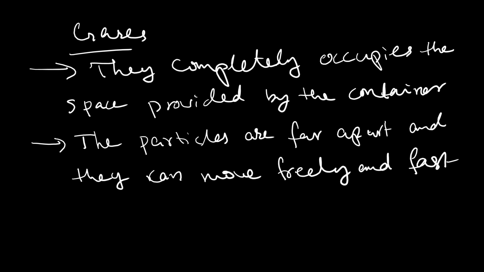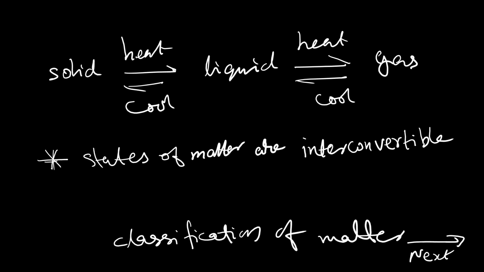The particles are far apart and they can move around freely and fast. So all these three types of matter, that is solid, liquid and gas, are actually interconvertible. That means one form can be converted to the other by applying a certain amount of heat or pressure, and some conditions: temperature, heat, pressure, etc.